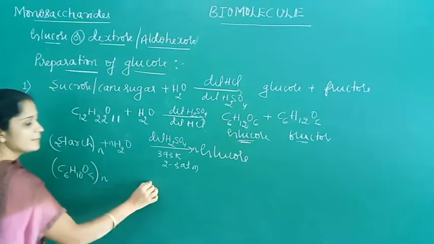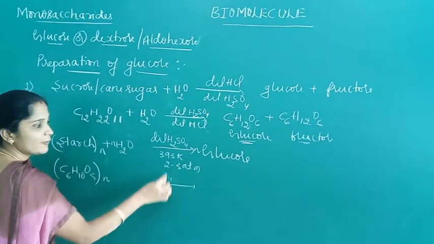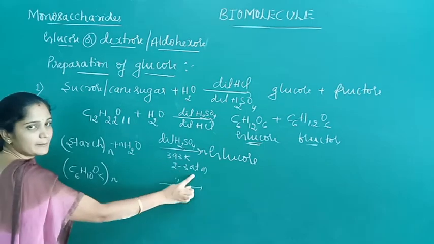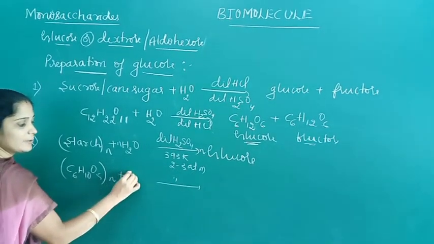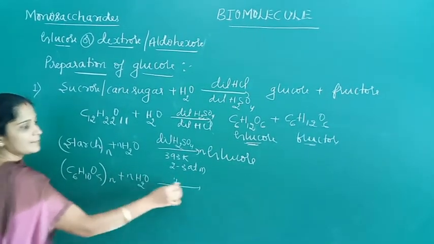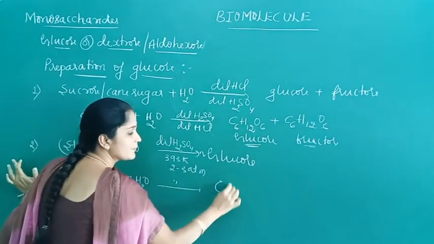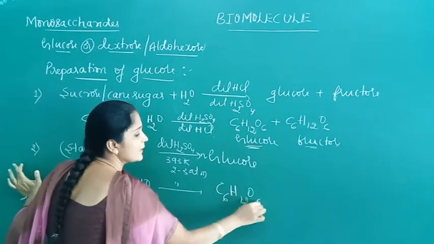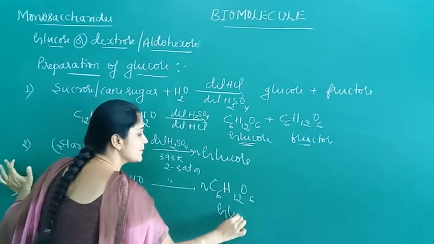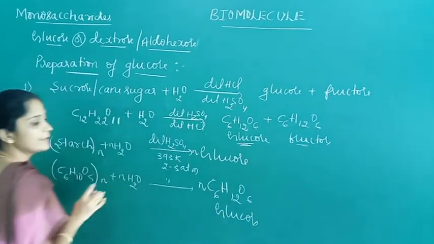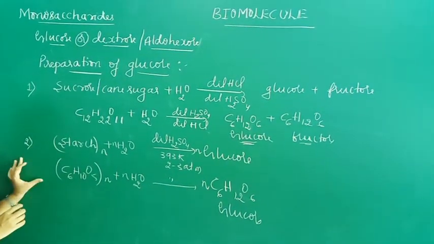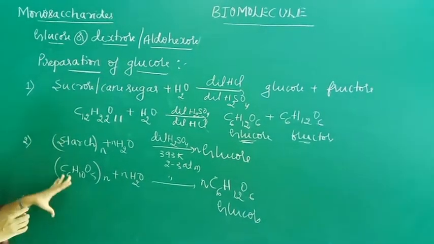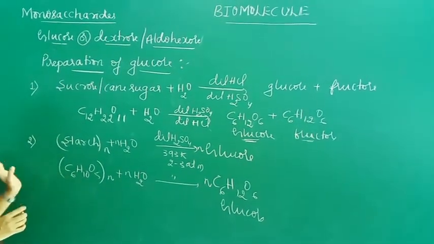So when starch is boiled with dilute H2SO4 at 393 Kelvin and 2 to 3 atmospheric pressure, it undergoes hydrolysis. We get n number of glucose. This is the commercial method of preparation of glucose. So these are the two important methods of preparation of glucose.